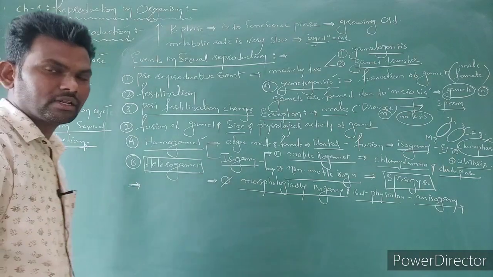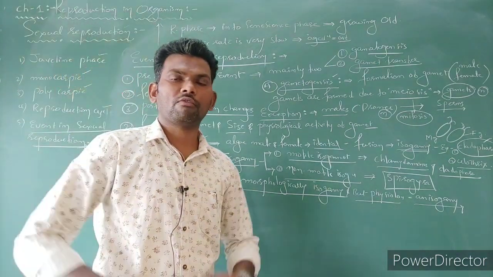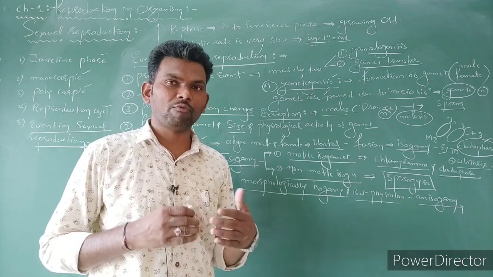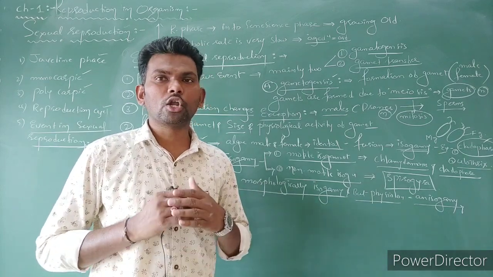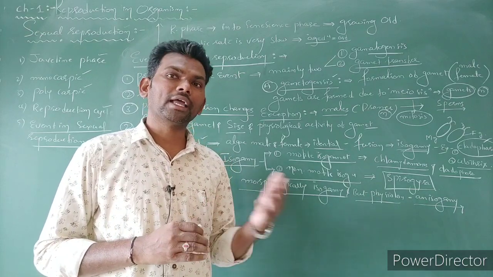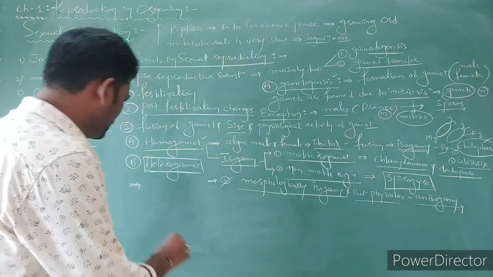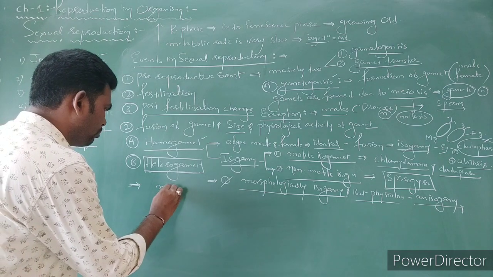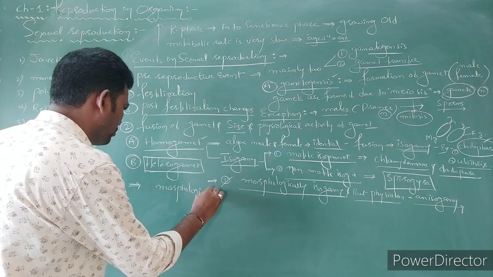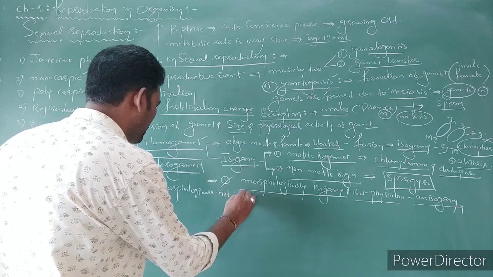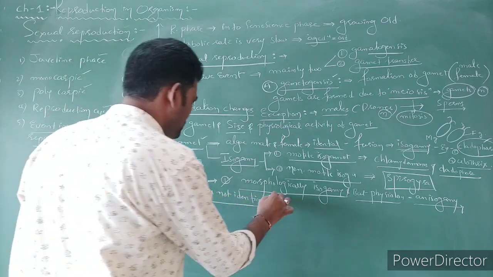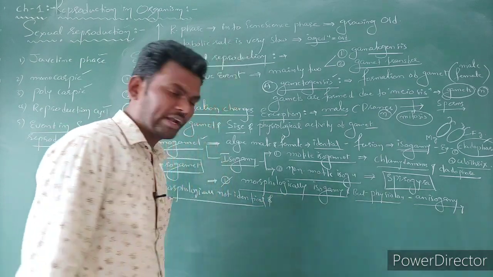Heterogametes, same definition. The gametes are morphologically different. The male and female gametes that fuse are morphologically not identical.